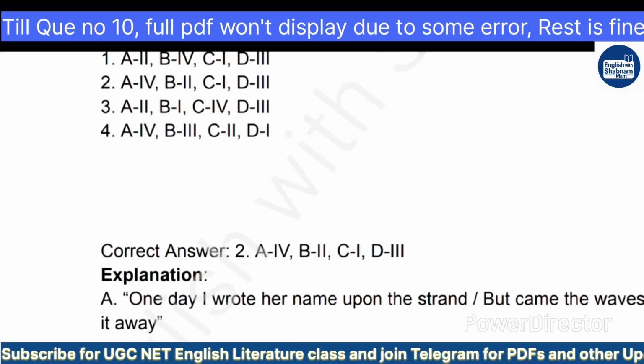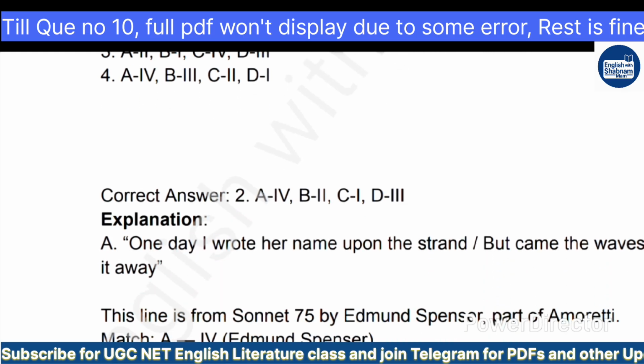So let's see. Option A is 4, B is second, that means option 2. I hope you all went with this option. One day I wrote her name upon the strand, but came the waves and washed it away.